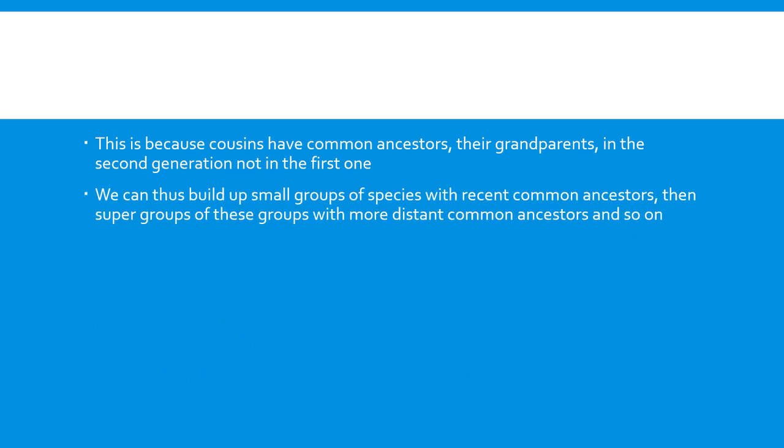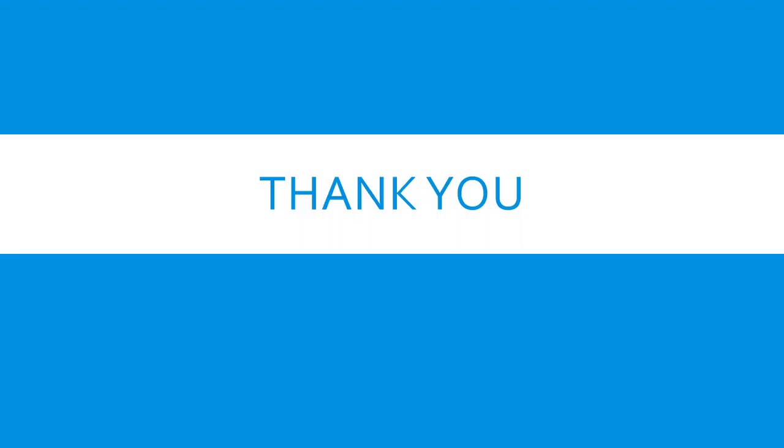We can thus build up small groups of species with a recent common ancestor, then super groups of these groups with a more distant common ancestor, and so on. By using this hierarchy of classification, we can identify which species have a recent common ancestor and which species have more distant common ancestors.